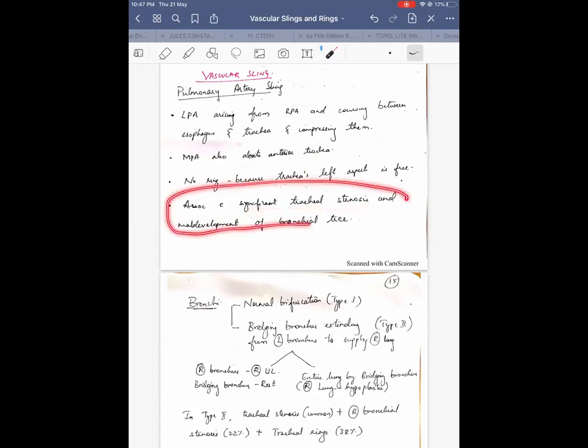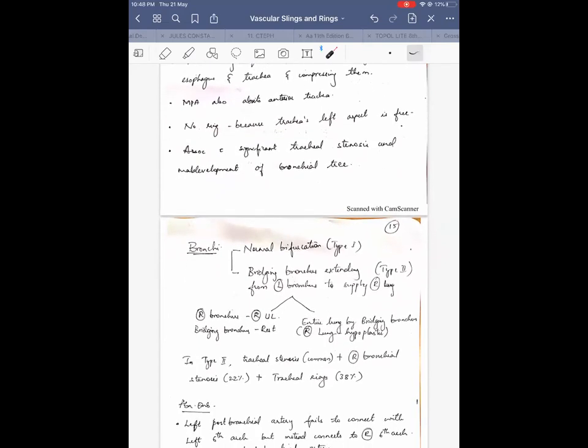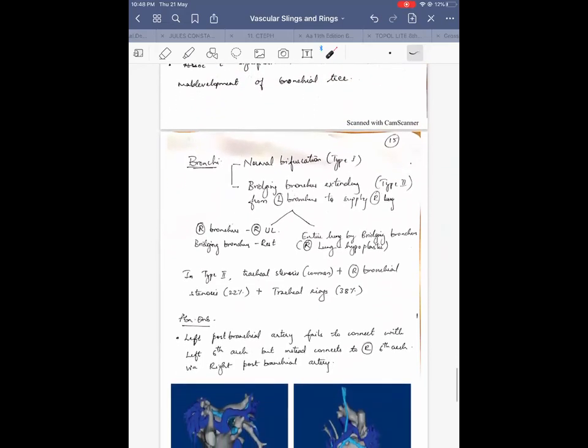These symptoms are more commonly seen in this subset rather than the GI symptoms, because prenatally there is such severe compression of the trachea. There will be postnatally significant tracheal stenosis and maldevelopment of the entire bronchial tree. The bronchi can be bifurcated normally, which is called type 1 bifurcation, or type 1 bronchial development, or type 1 pulmonary artery sling also.